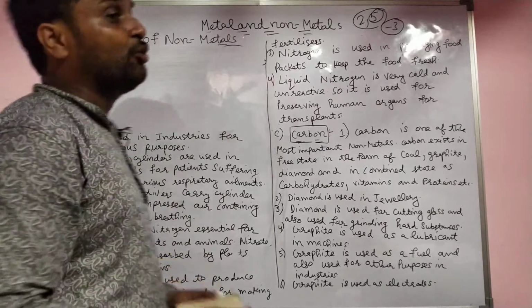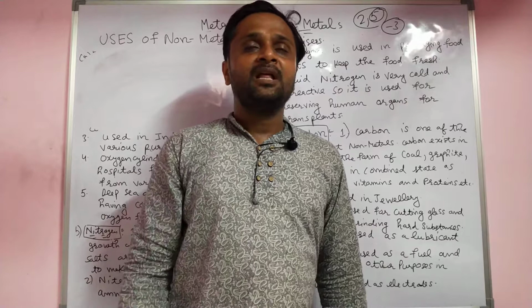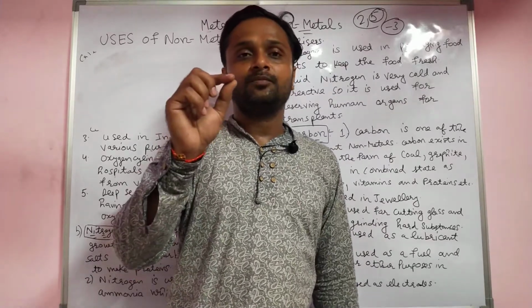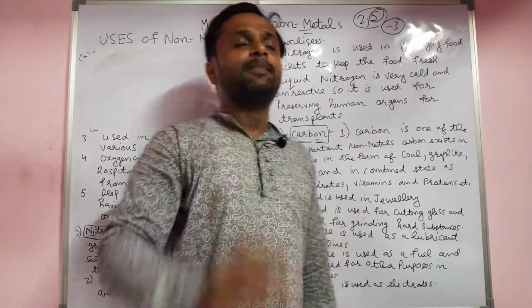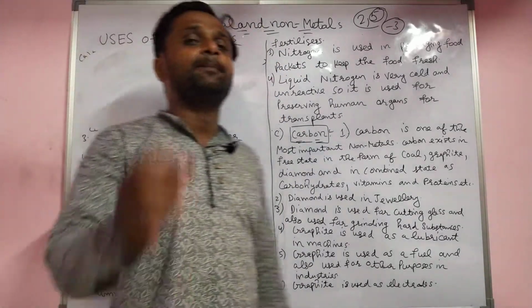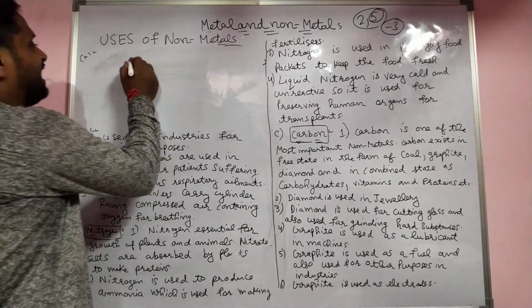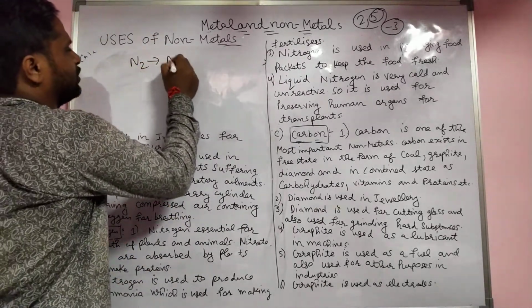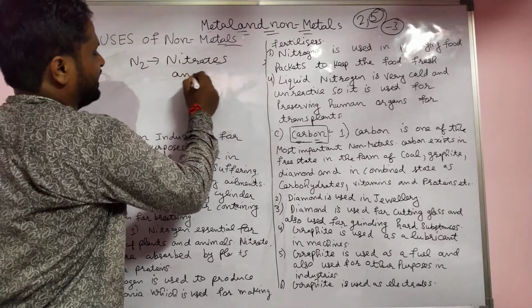You know about leguminous plants like pulses and pea plants that have nodes in their roots, in which there is a bacterium, rhizobium, which converts atmospheric nitrogen into nitrates and nitrites.